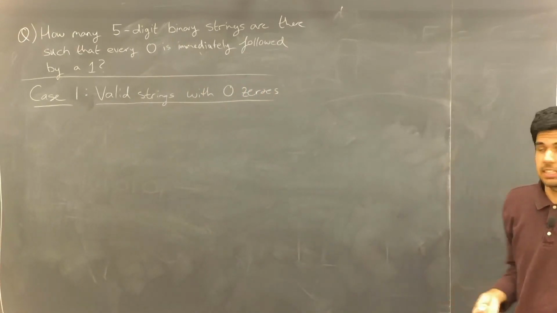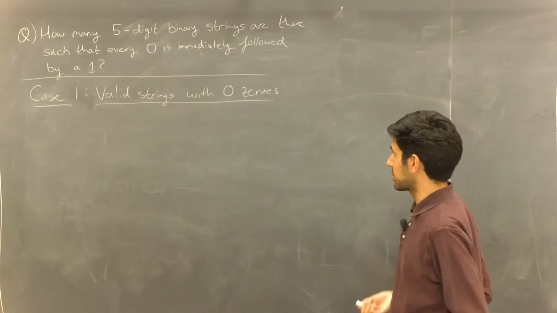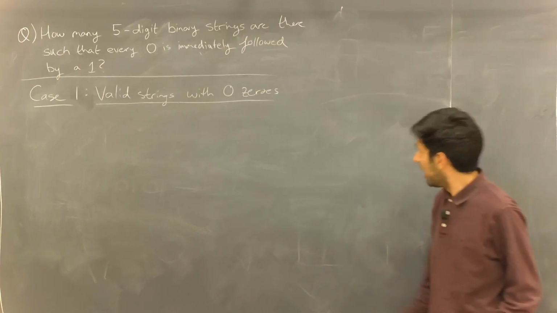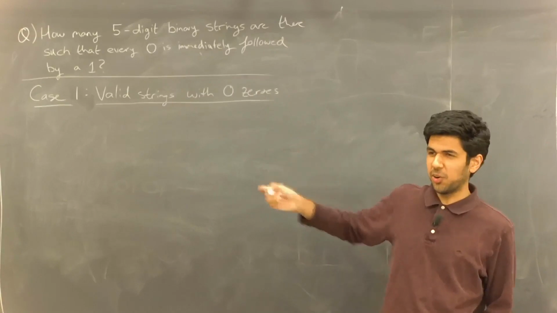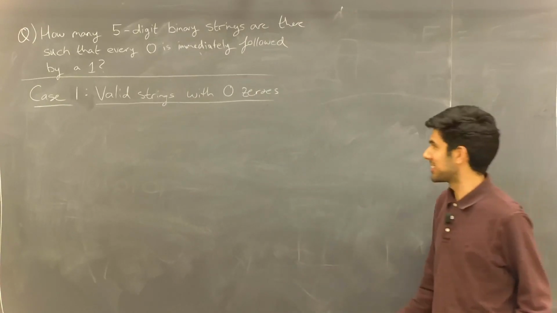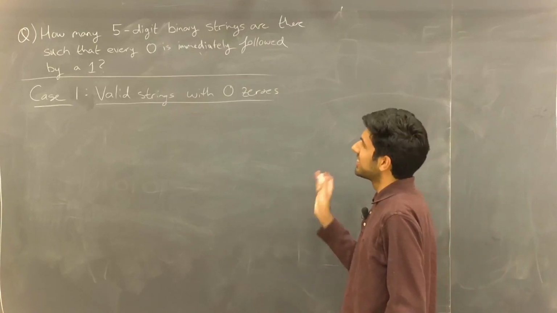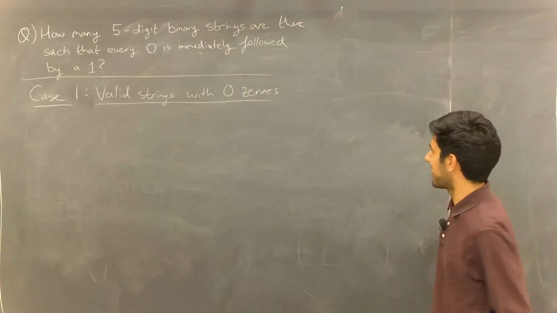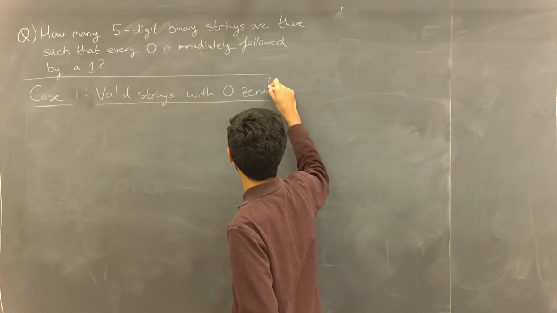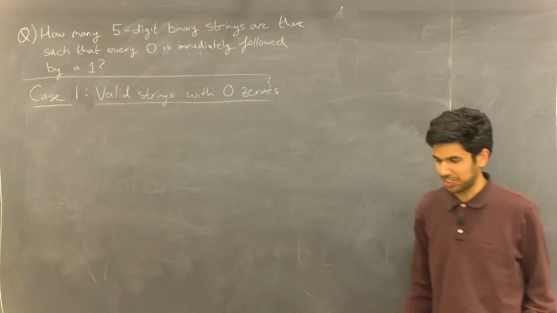So in the first case, we'll consider the valid strings with 0 zeros and figure out how many such strings there are. By the way, I don't know if it's supposed to be OES or just OS. That's why I don't study English and I study something where spelling doesn't matter. So yeah, we're sticking with OES. Maybe I'll just put a question mark above that E just because I'm not too sure.